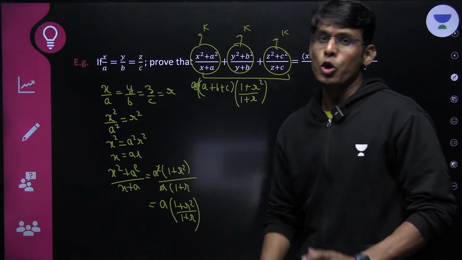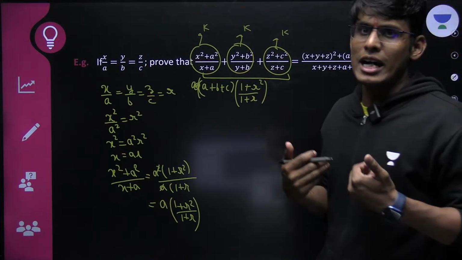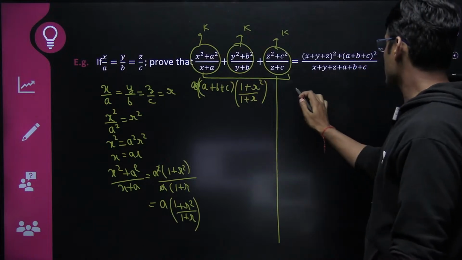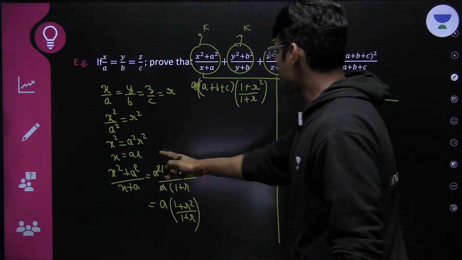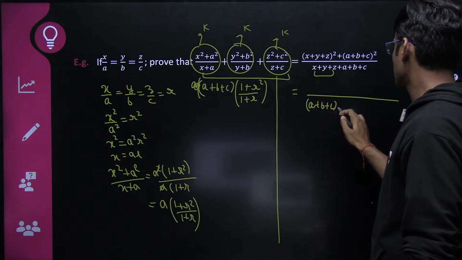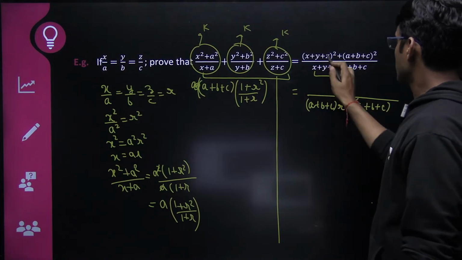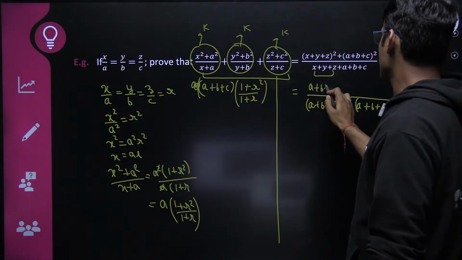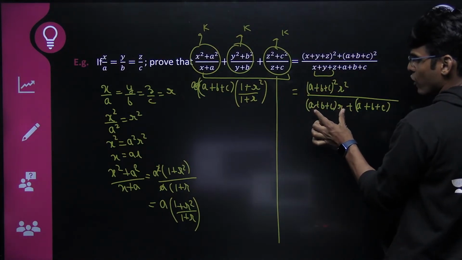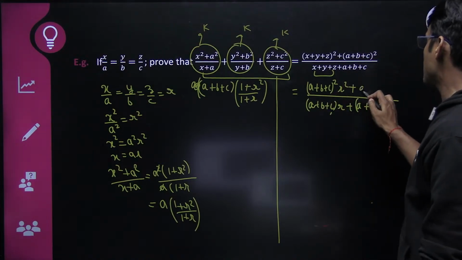Because that way your life will be much easier. Why? Let me tell you. This right hand side is very easy now. Just put x as ar. So you see here, in the numerator you have a plus b plus c times r plus a plus b plus c. In the denominator you have a plus b plus c whole square into r square, because this whole thing is this, and if you're squaring it, this thing gets squared, r gets squared, plus a plus b plus c whole square.